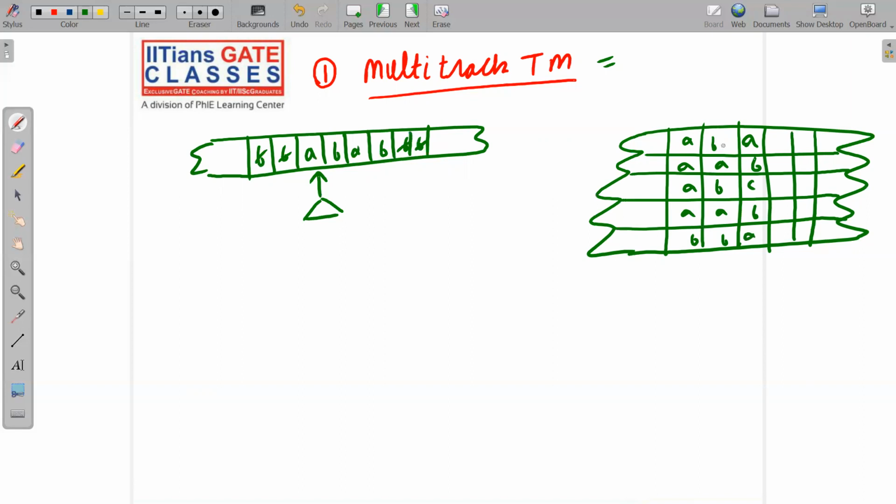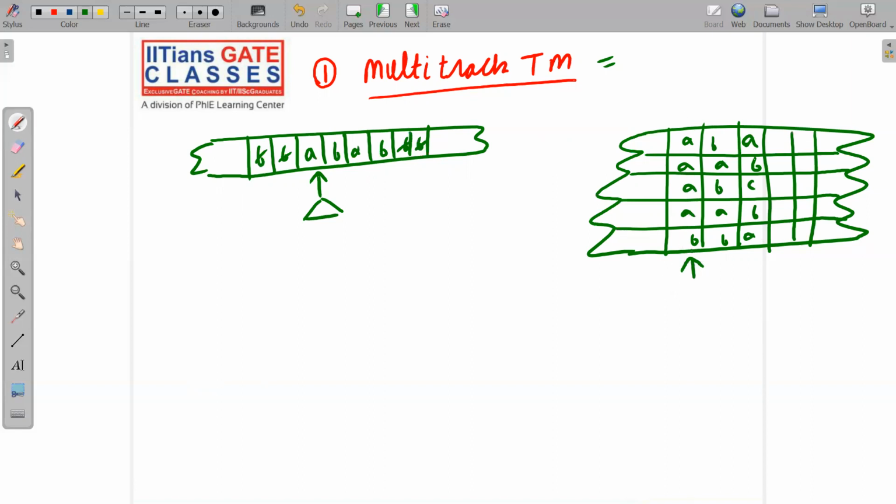So we can write multiple symbols. This is one track. This Turing machine is having multiple tracks. The read-write head, in a single go, will read all these symbols in a single move.